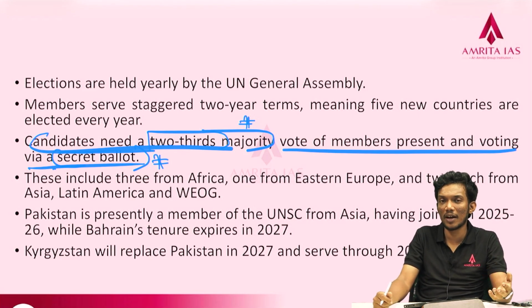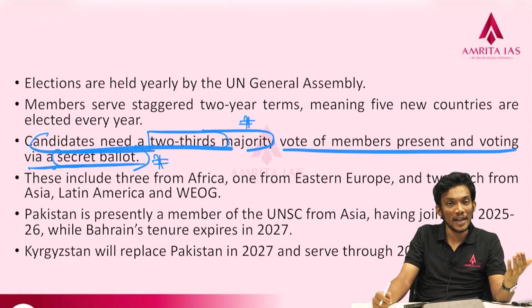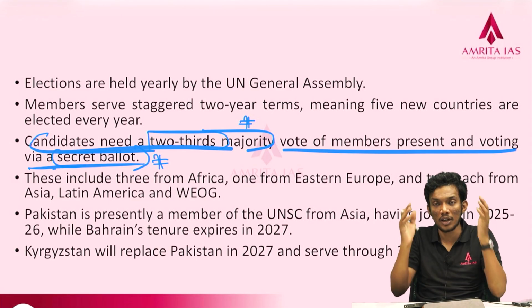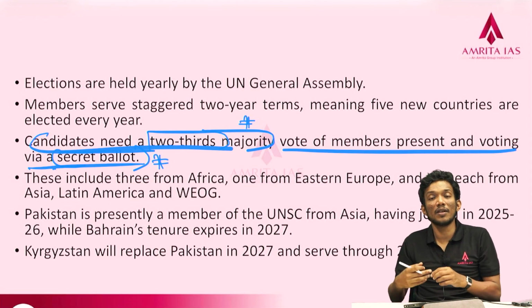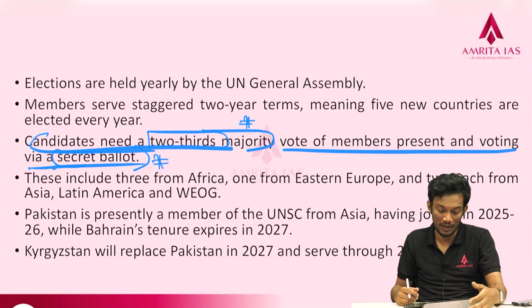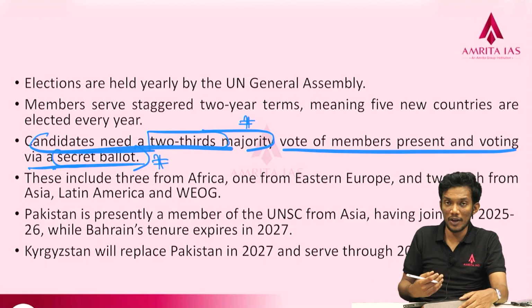Okay, so recently you might have seen resolutions against Israel, where certain countries would be abstaining, certain countries would be voting against it, and certain countries would be voting in support. You will have a big chart given by the UN itself showing how many have voted for it, voted against it, and abstained. So that is the open voting system that the UNGA follows, but the election to the UNSC follows a secret ballot system.